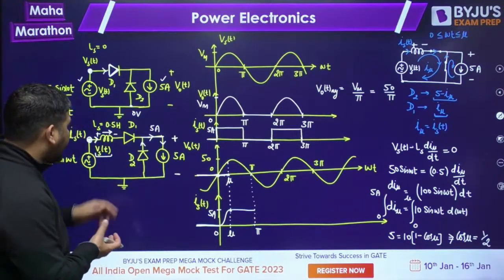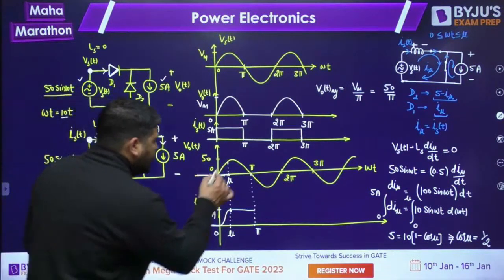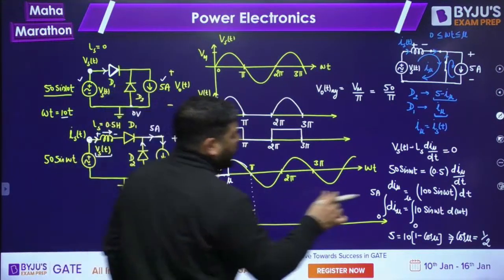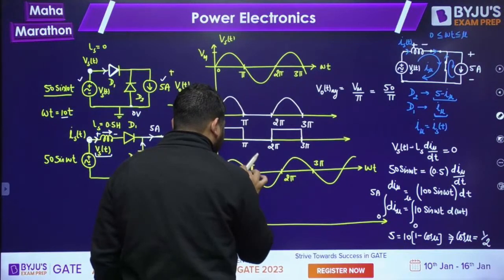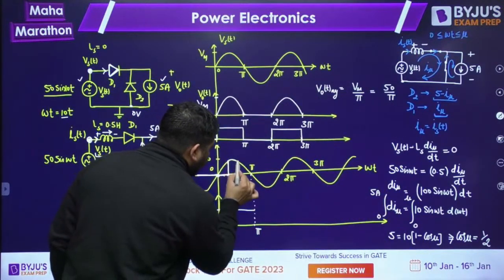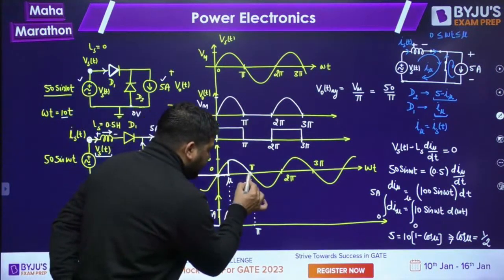So now the output voltage will be the same as the supply voltage up to pi. Is it clear, guys? Fine. Now what will happen after pi?